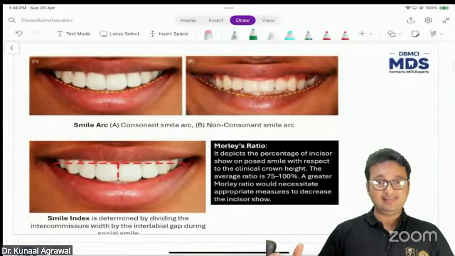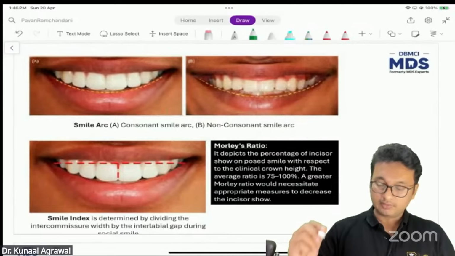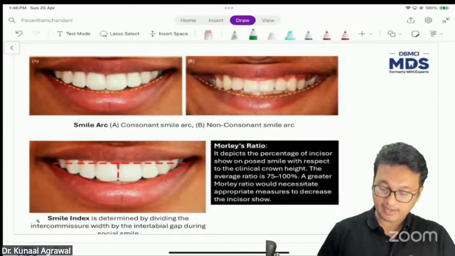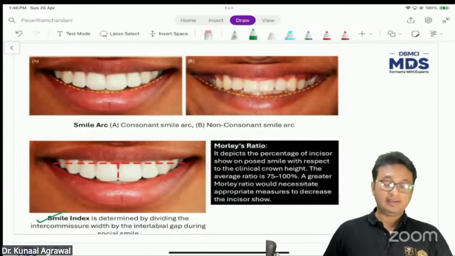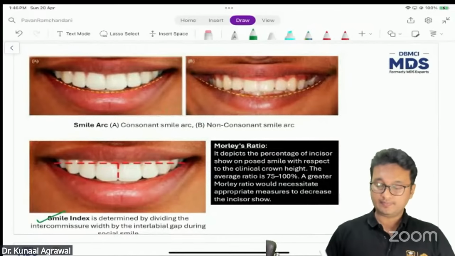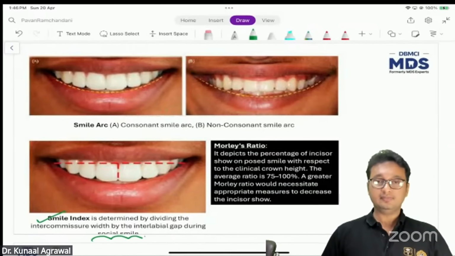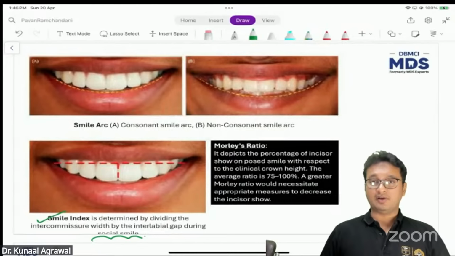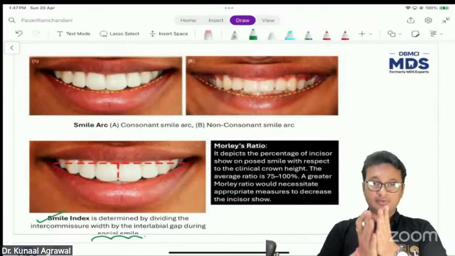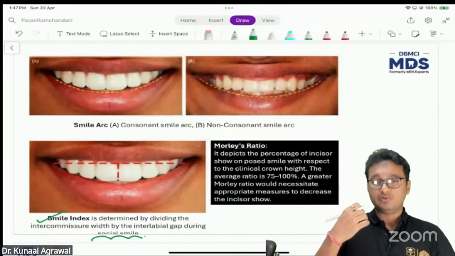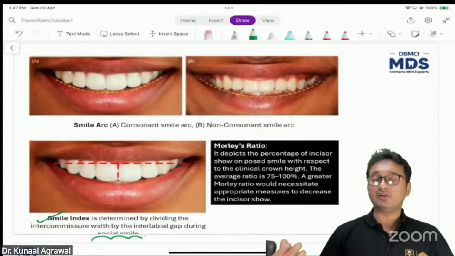We have seen this slide earlier in the live and recorded lectures. The smile index is determined by dividing the intercommissural width by the interlabial gap during the social smile. Now, what is a social smile? Social smile is the one that anybody, you, me, anyone, uses when they smile in front of a social gathering.